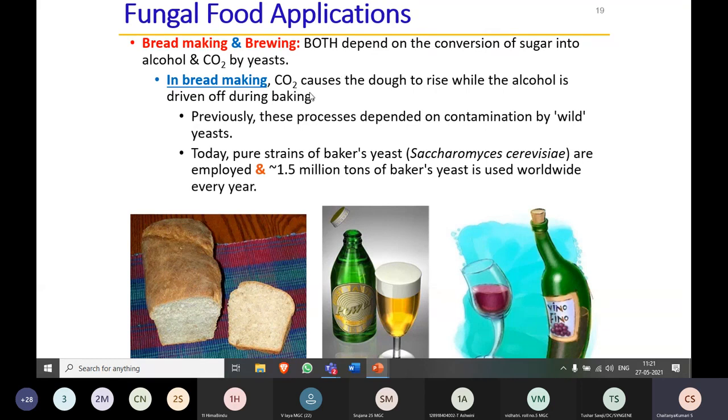Carbon dioxide will also be formed. Because of the formation of carbon dioxide, you can see that fluffy, spongy nature in the bread or any other bakery items. Those holes and fluffy nature are formed due to carbon dioxide, and the aroma is created due to the formation of alcohol, which gets evaporated. That's why you can smell it when you bake any item.